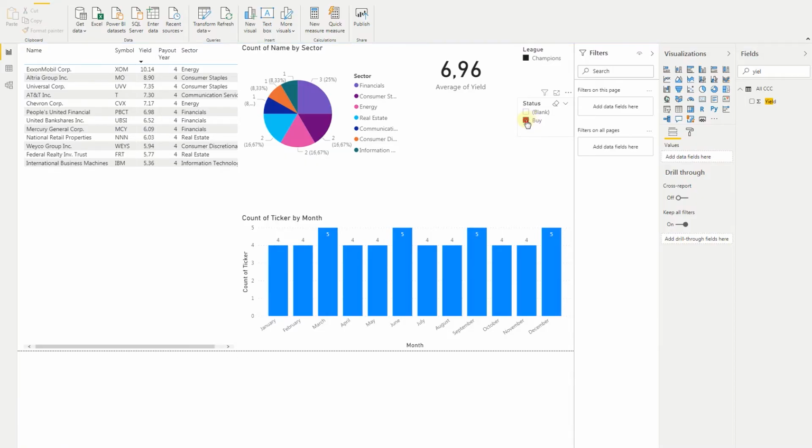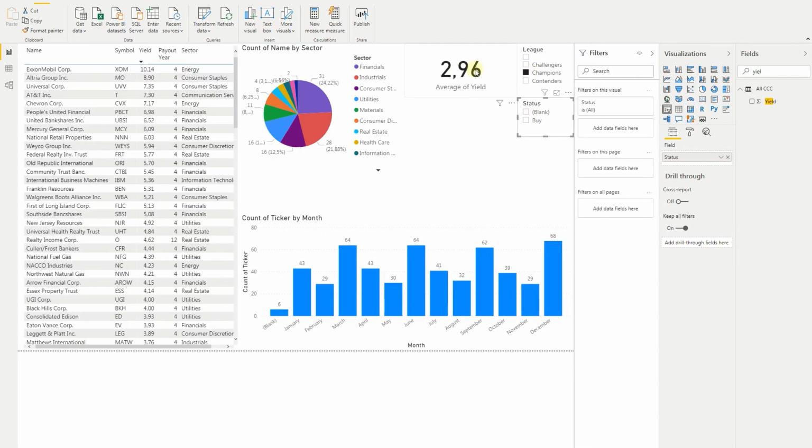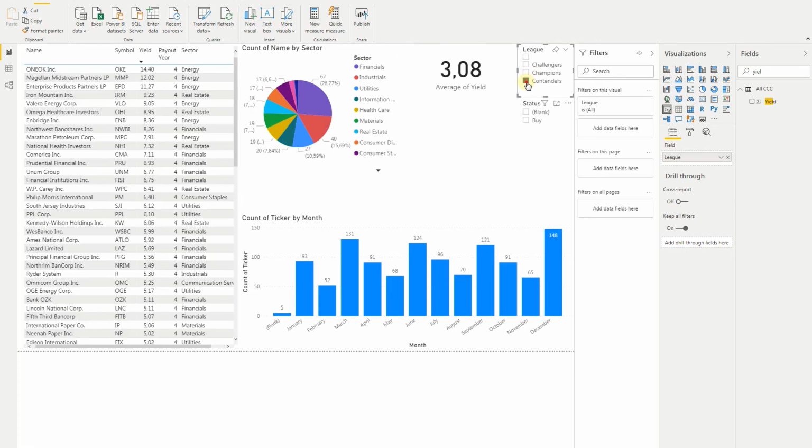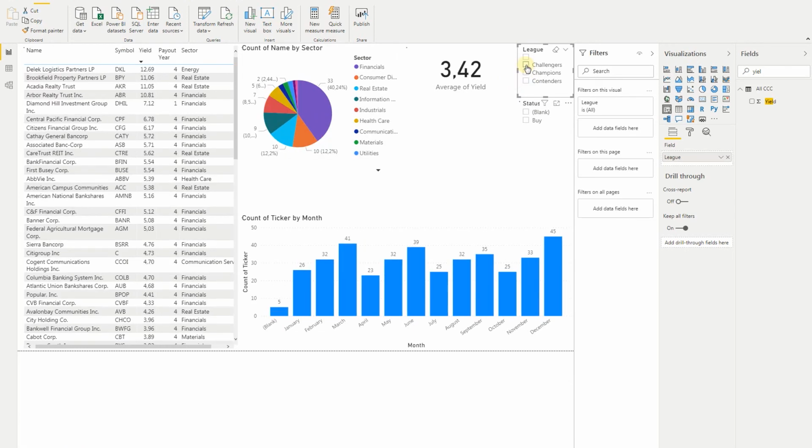If we remove the buy filter for the champions, we have just 3%. If we remove it in total, it's 3. Contenders has 3, challengers 3 as well. This is the average. Of course, in my list, I took the companies that pay the highest, at least for this example, the highest yield. Of course, it's always nice to have it, but like I said, if you're planning to buy, check the details about the company first, the news and so on, because it might have some issues and it might go bankrupt.